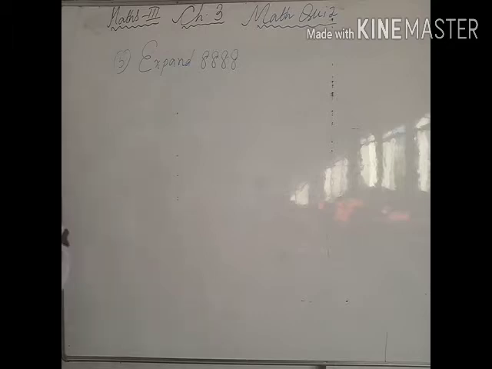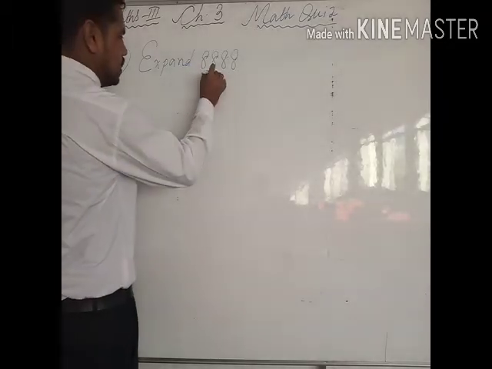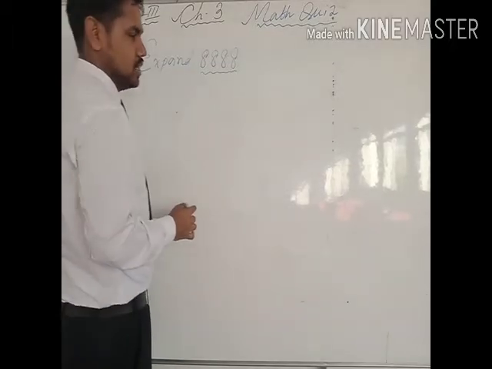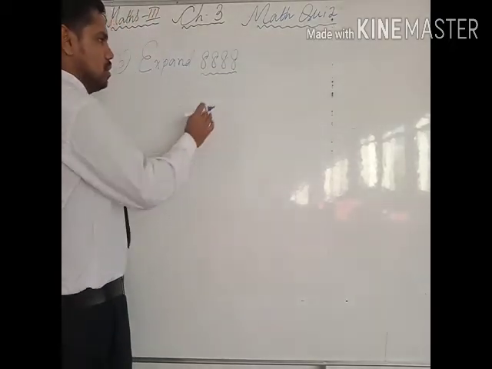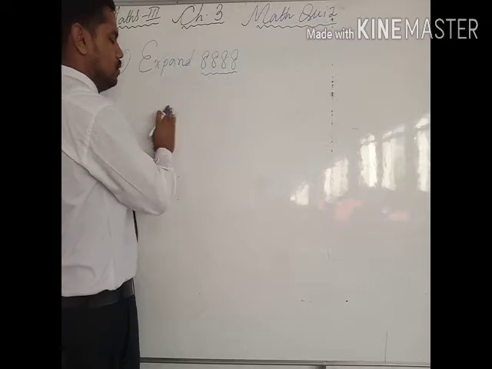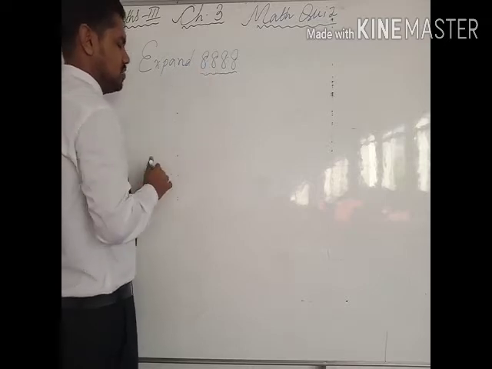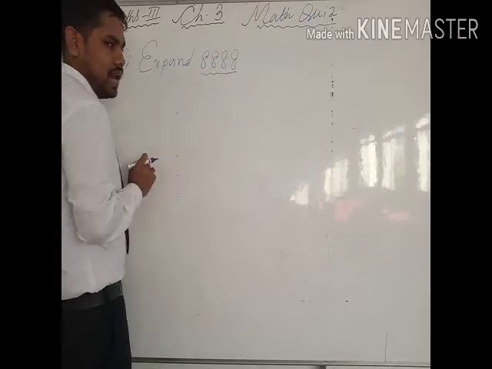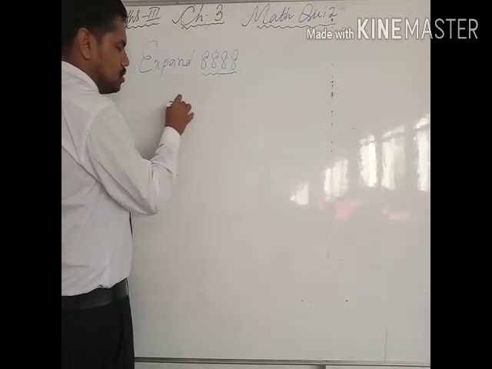Question number 5 is very easy. It is asking to expand this number according to the place value of the number. We have done this type of question, so I hope you can do. So place value means we will write from the greatest place value number. So greatest place value number ones, tens, hundred, thousand. So 8,000. So 8,000 we will write first.